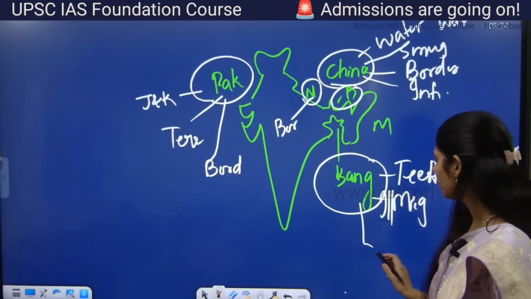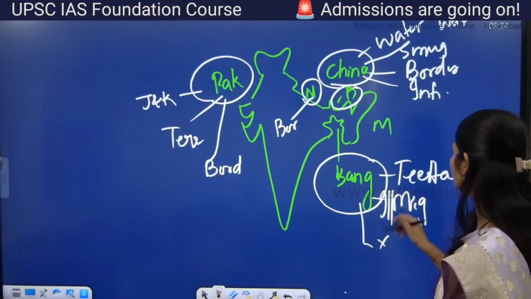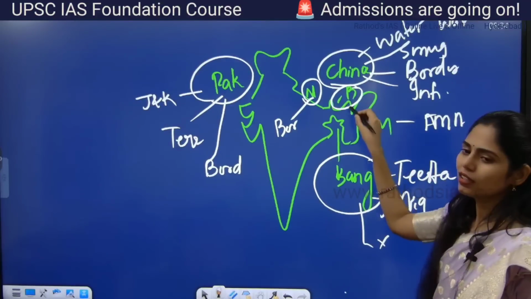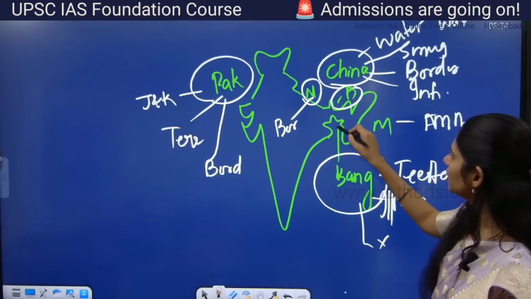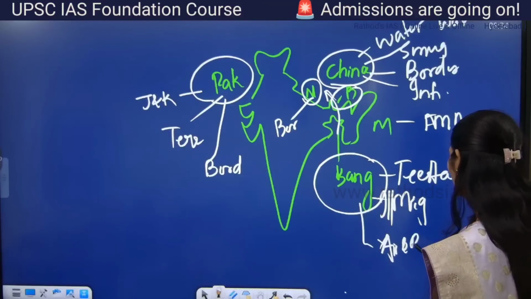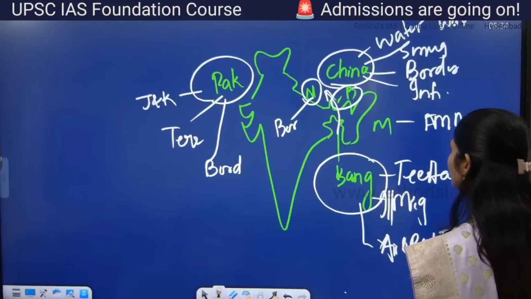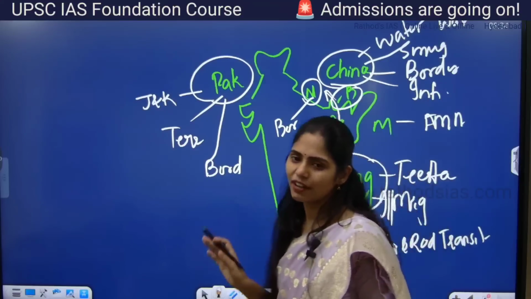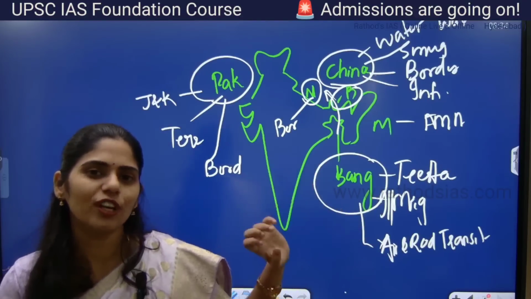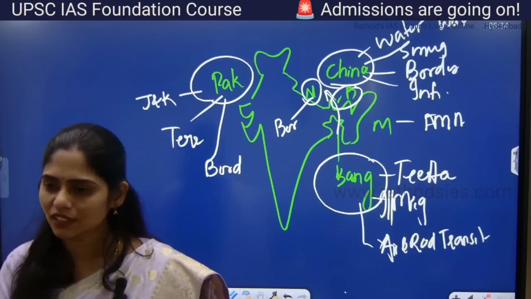Next, recently we stopped or we banned free movement. So not free movement regime. So here we stopped free movement regime. We stopped this air and road transit system with Bangladesh, right? That means with almost all countries we are having issues. So if we are having issues with almost all countries, can we ensure proper implementation of this neighborhood first policy?